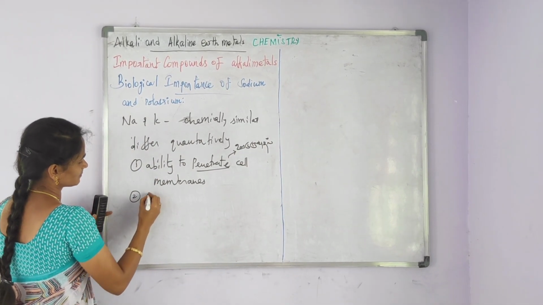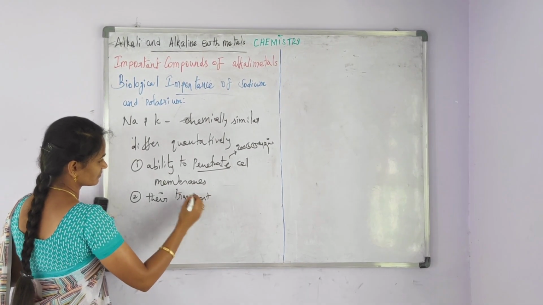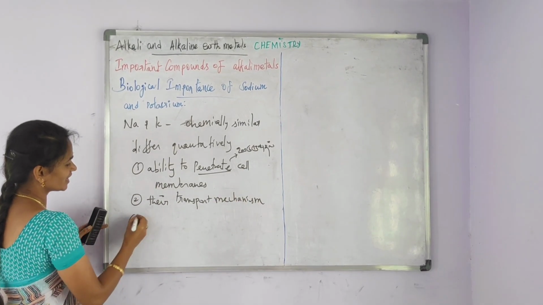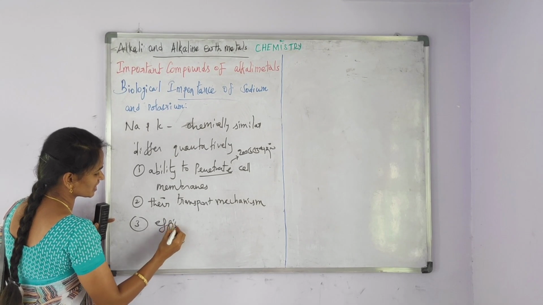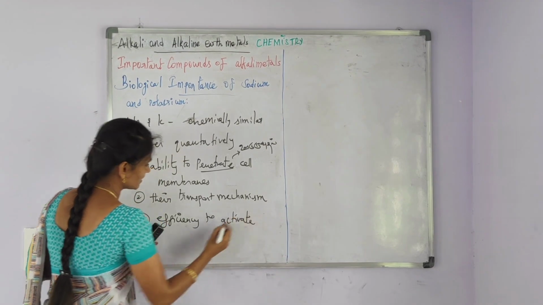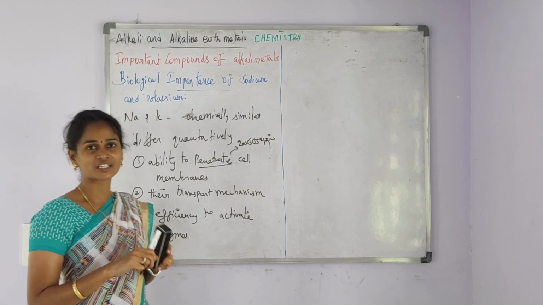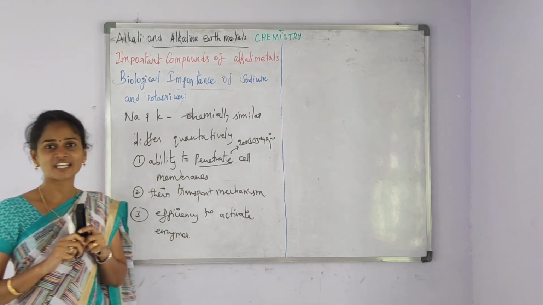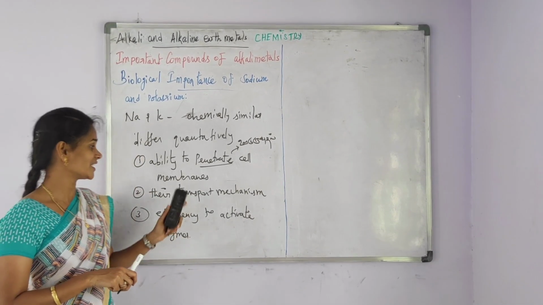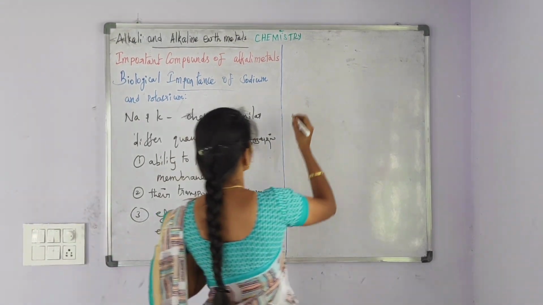The second one is their transport mechanisms. And the third one is their efficiency to activate enzymes. I am repeating, sodium and potassium are chemically similar, but they differ quantitatively in their ability to penetrate cell membranes, their transport mechanisms and their efficiency to activate enzymes.